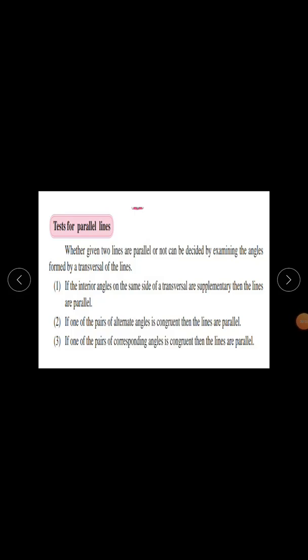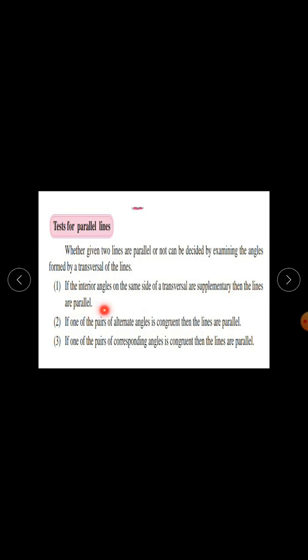Next topic is tests for parallel lines. Whether two given lines are parallel or not can be decided by examining the angles formed by a transversal of the lines. First test: if the interior angles on the same side of a transversal are supplementary, then the lines are parallel.